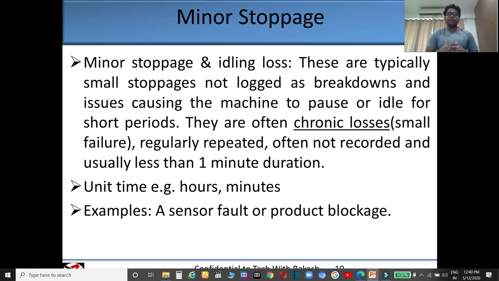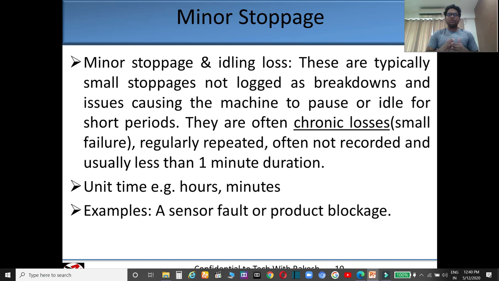What is minor stoppage and idling loss? Typically, a small stoppage is not logged as a breakdown. Suppose some failures which can be corrected by the operator, that is called minor stoppage. Generally it is within 1 or 2 minutes in duration.